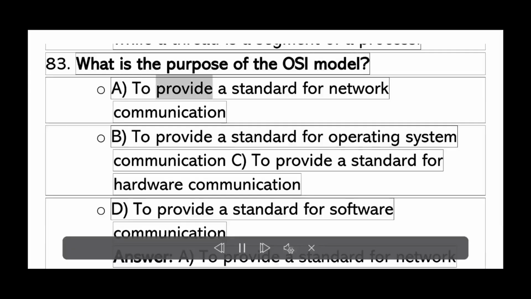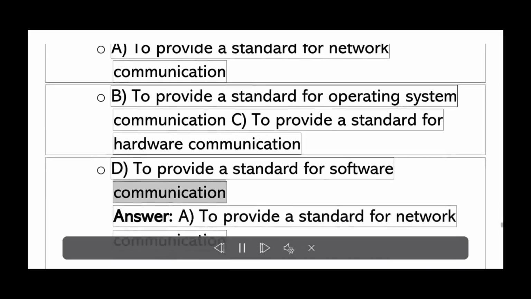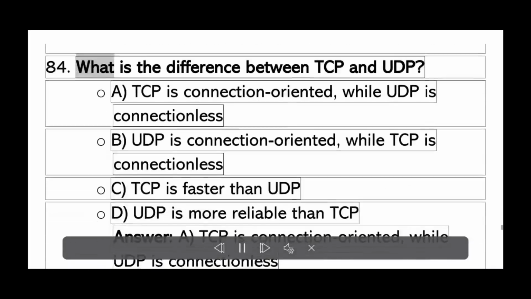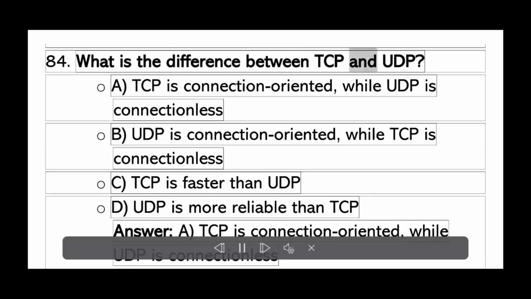What is the purpose of the OSI model? A. To provide a standard for network communication. B. To provide a standard for operating system communication. C. To provide a standard for hardware communication. D. To provide a standard for software communication. Answer A. To provide a standard for network communication.